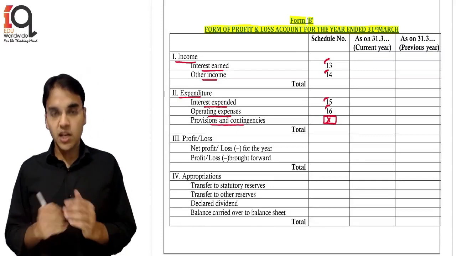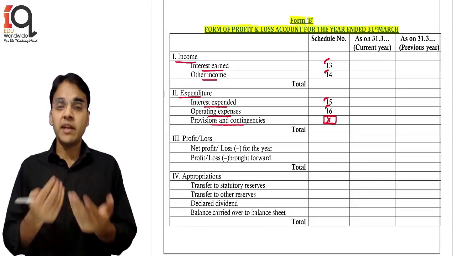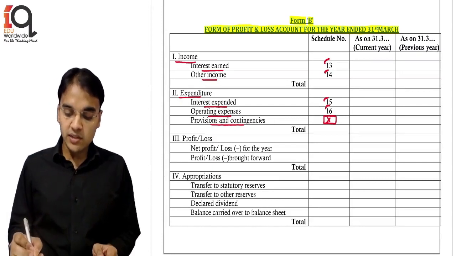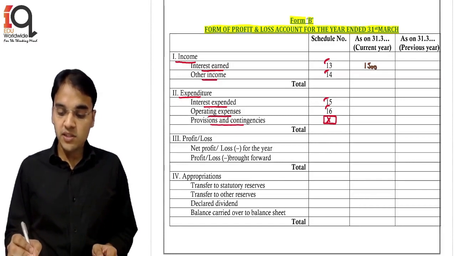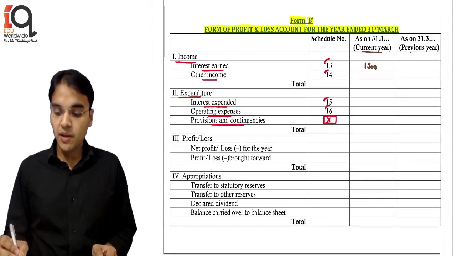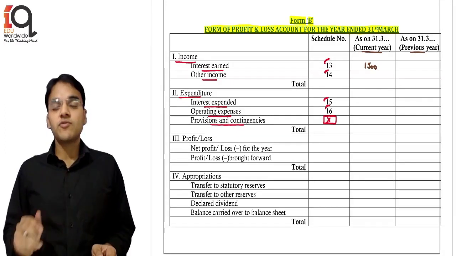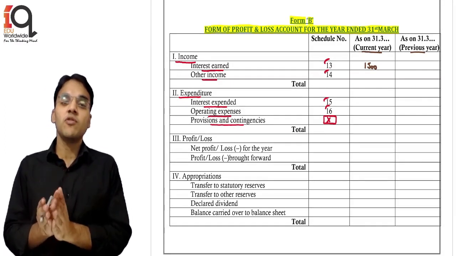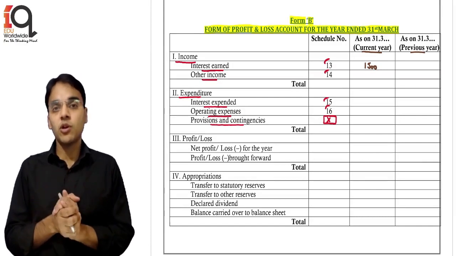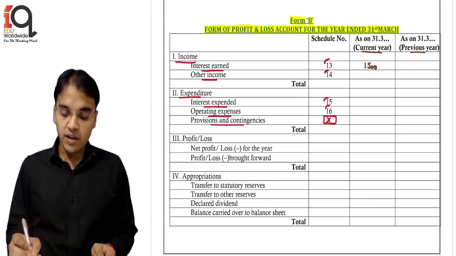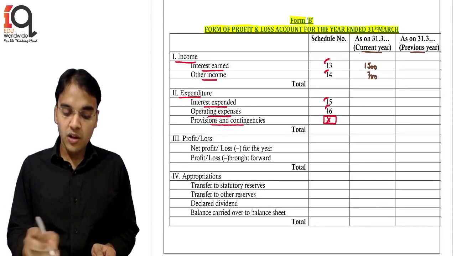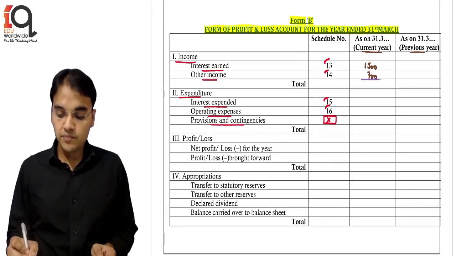Now to explain the further part, let me take some random values so that you are able to understand. Let us say the interest earned is 1500. Now these figures, first is the current year figures, then the previous year figures, always for comparative purposes. If the question does not give you the previous year figures, obviously you cannot make that particular column. Only if the question gives you the previous year figures can you make this column. So 1500, and let's say the other income is 700. So the total income will be 2200.